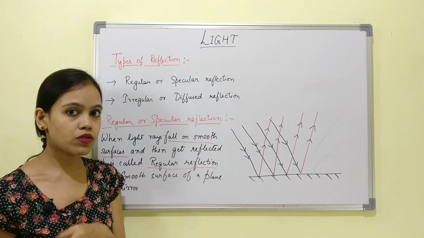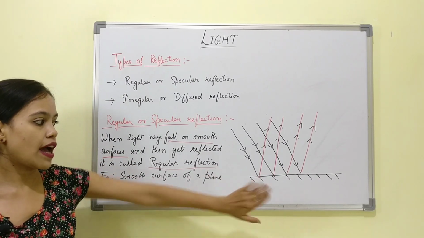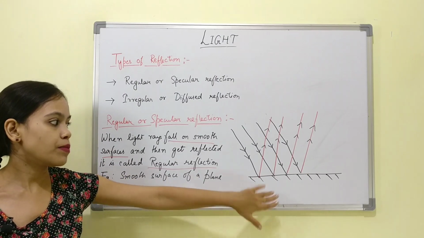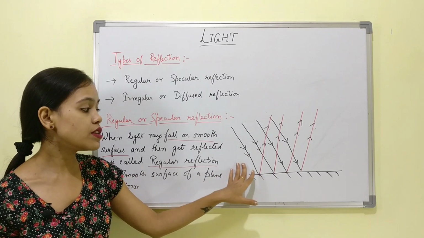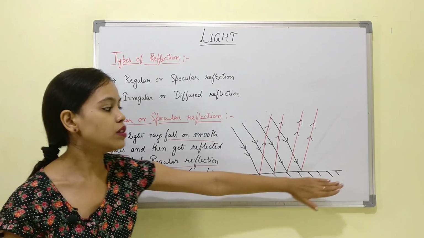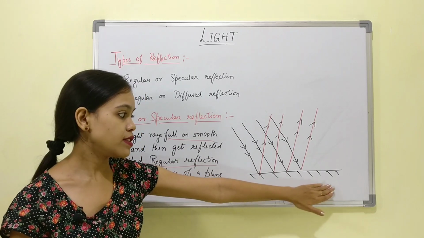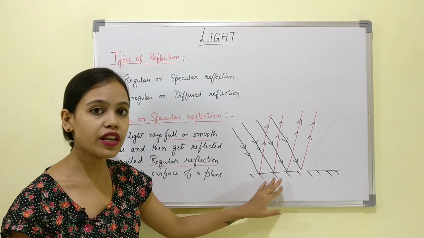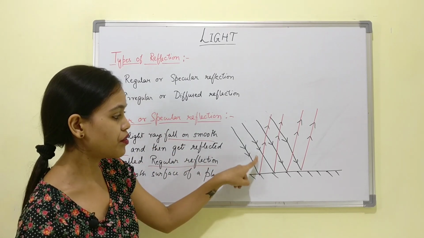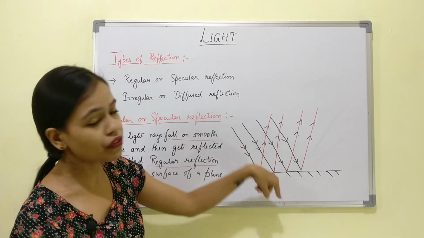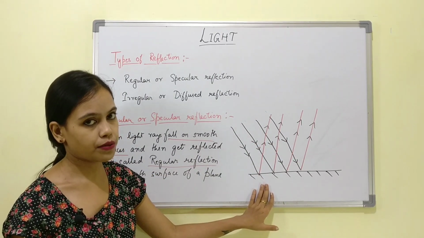So I would request all of you to pause the screen, note down the definition as well as draw this diagram. Here these black rays constitute the incident light rays that are falling on this particular smooth and polished surface. This is straight and smooth without any irregularities. That's why the reflection is called regular reflection. And the red rays are the reflected rays which are going out after falling on this object.